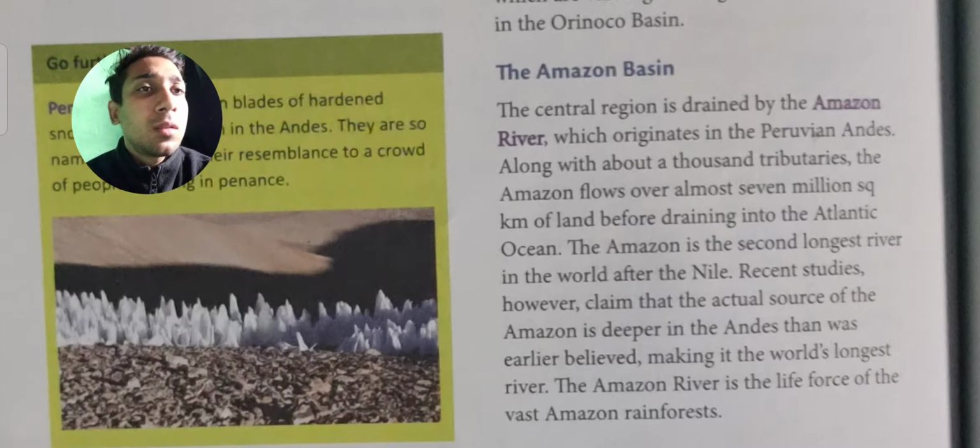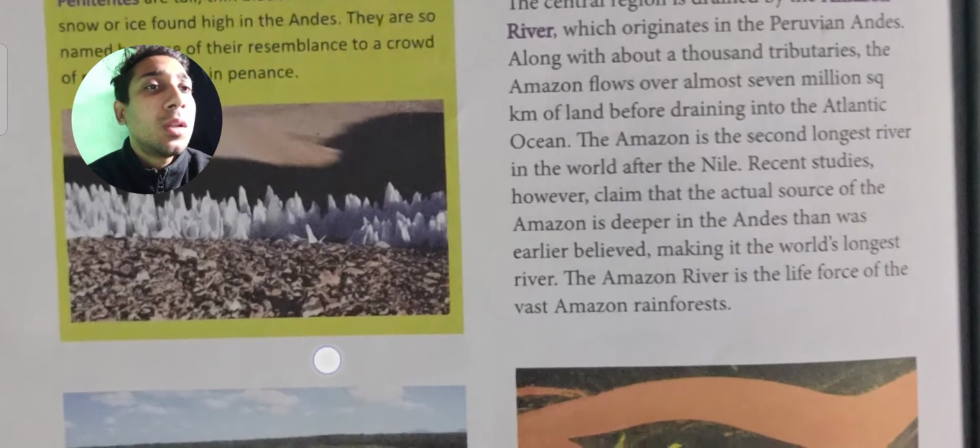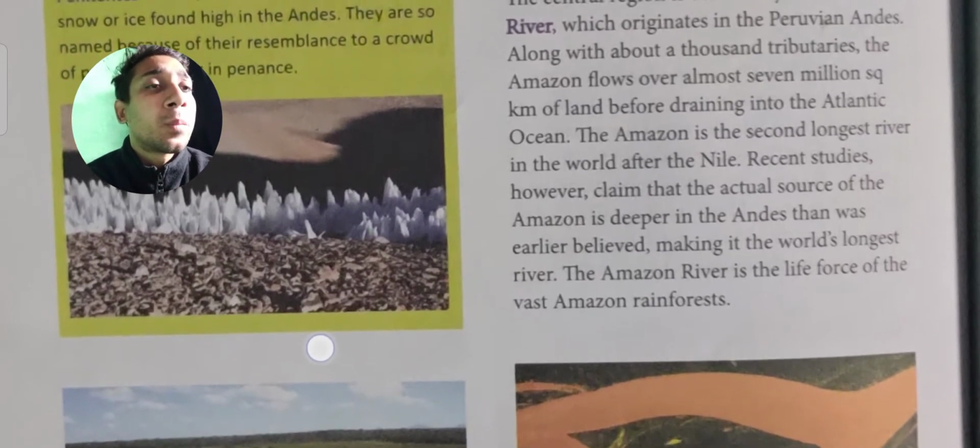As we know, the Amazon basin is the largest basin. The central region is almost entirely drained by the Amazon river, which originates from the Peruvian Andes and drains into the Atlantic Ocean, flowing over almost 7 million square kilometers of land before draining. So you can see how big it is. The Amazon is the second largest river in the world after the Nile, and the Amazon forest is the biggest.